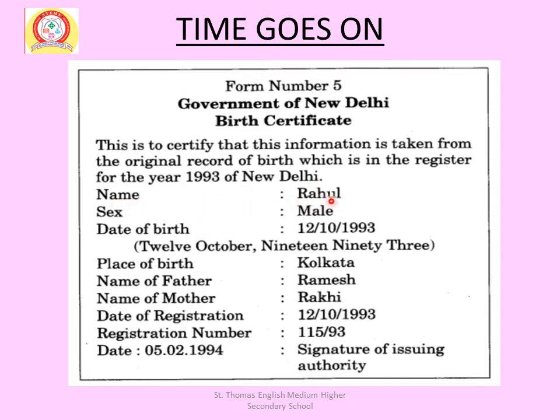Name Rahul, sex male, date of birth 12/10/1993, 12 October 1993, place of birth Kolkata, name of father Ramesh, name of mother Rakhi, date of registration 12/10/1993, registration number 115/93, date 5/2/1994, signature of issuing authority.